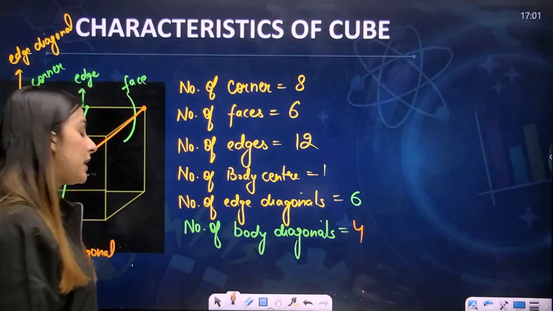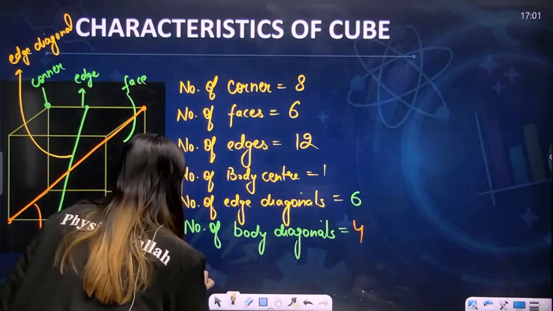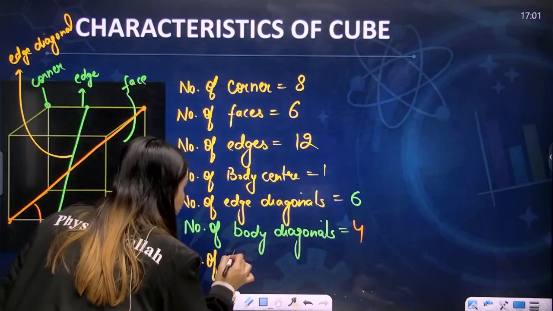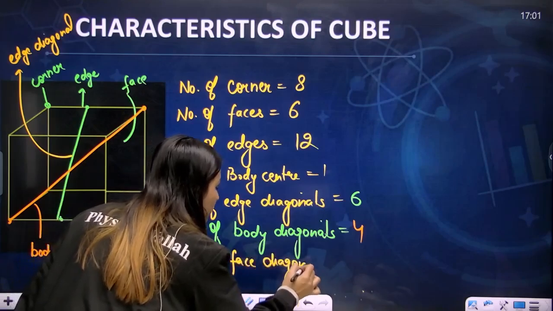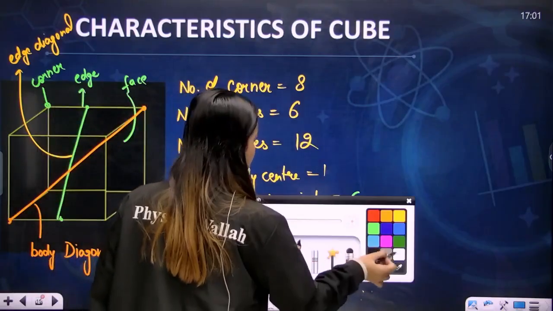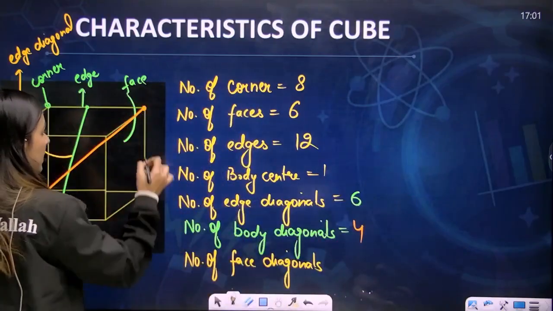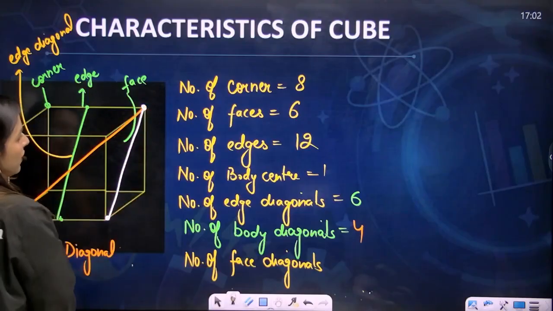The last question that is asked to you is the number of face diagonals. Now let's try to understand what a face diagonal is. My dear students, how will you understand this? Consider this face. One point to the opposite point of a face will give you one face diagonal.